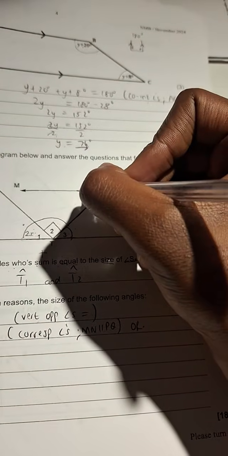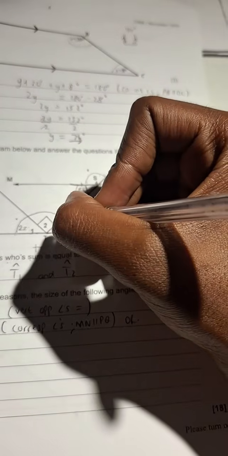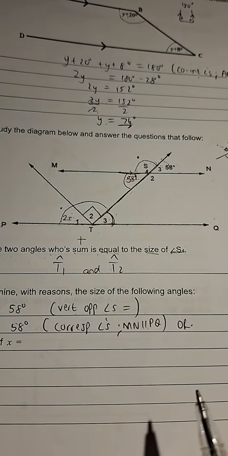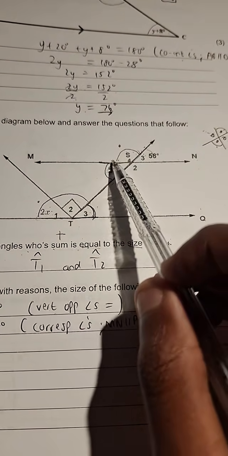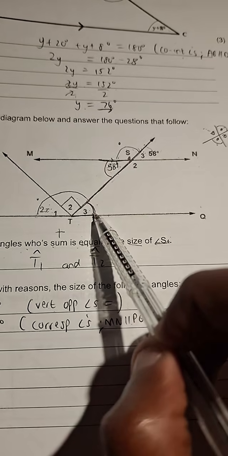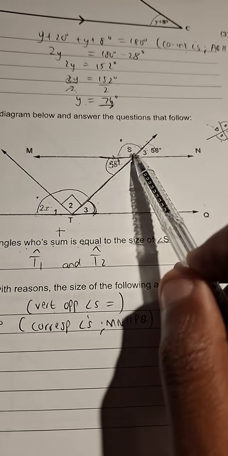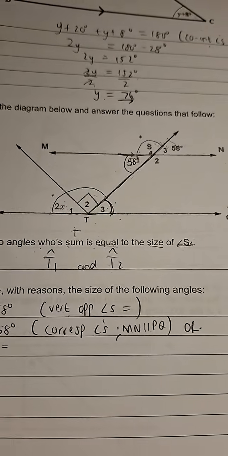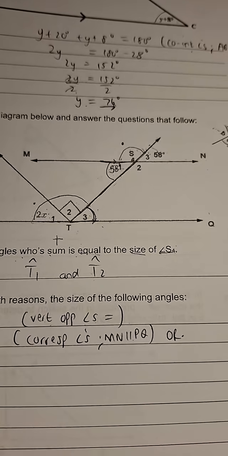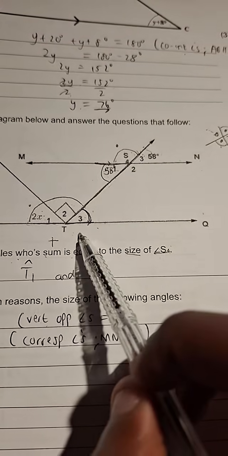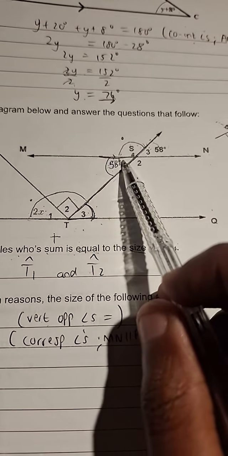So what relationship exists between S1 and T3? The Z shape. Yes, guys, it is alternate. The Z-shape relationship gives me alternate angles.